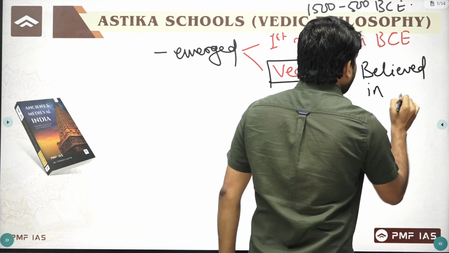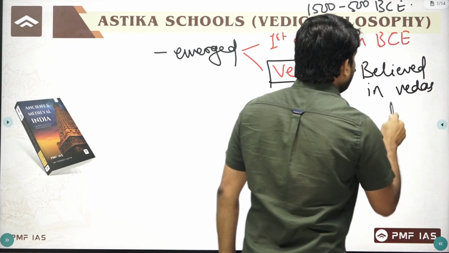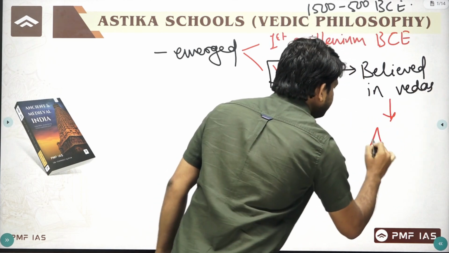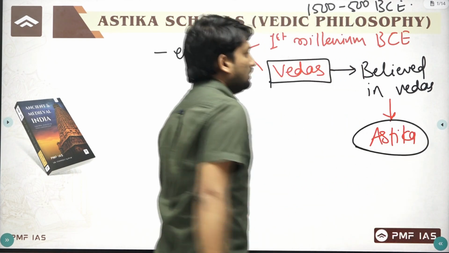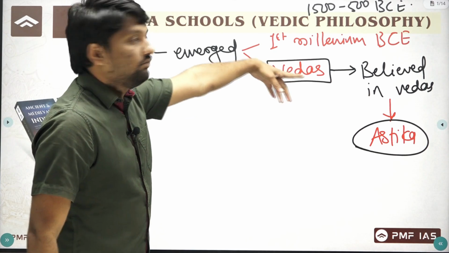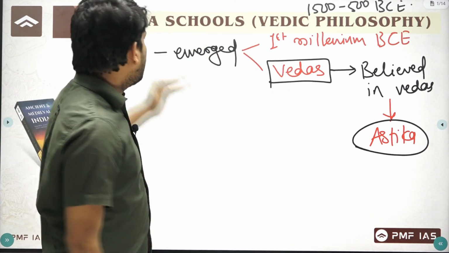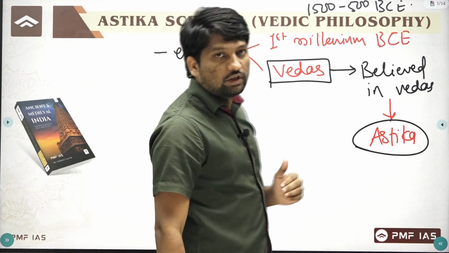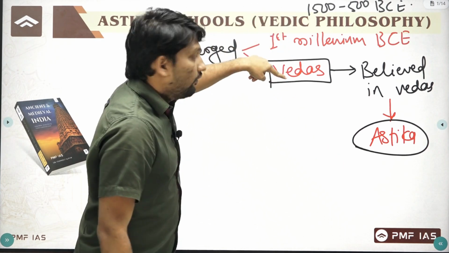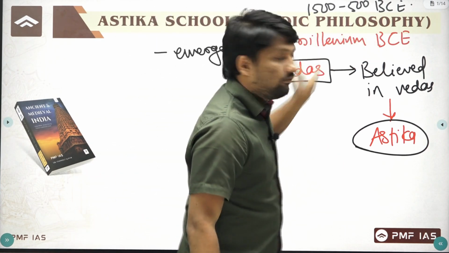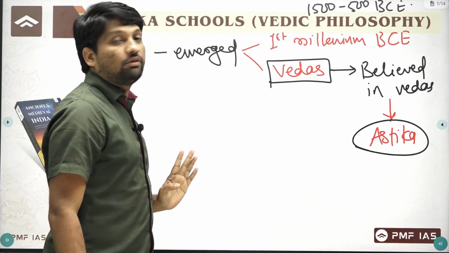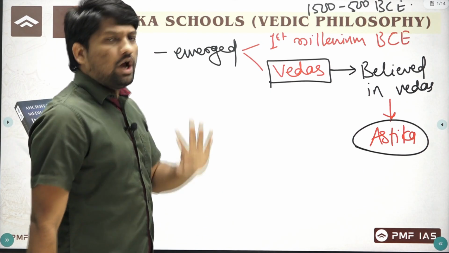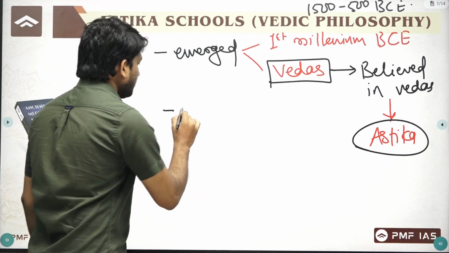They believed in the Vedas. That's why we call this philosophy Astika. If the philosophies don't believe in the Veda, we call them Nastika. So all these six schools of philosophy are dependent on the Vedas and believed in the Vedas. That's why we call them Astika philosophy. They emerged around the first millennium BC. All these six schools